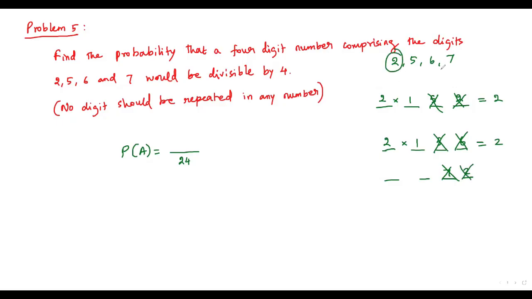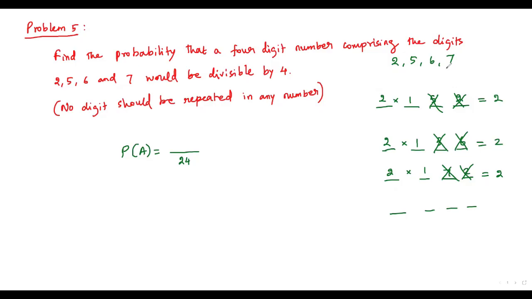And we have used 2 and 7 in the last two blanks over here. So now for this blank, we have two options of 5 and 6. And we just use one of them over here, and we have only one option over here. So now let's multiply the number of options. 2 times 1 is 2. Okay, here I get two 4-digit numbers which are divisible by 4. Those two 4-digit numbers end up with 7 and 2. Now let me create another 4 blanks over here.